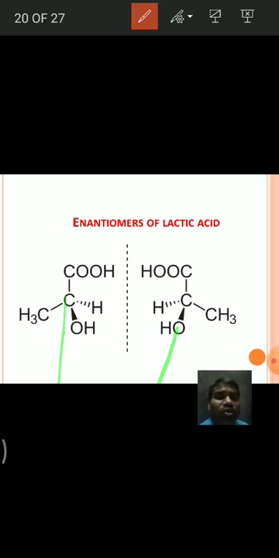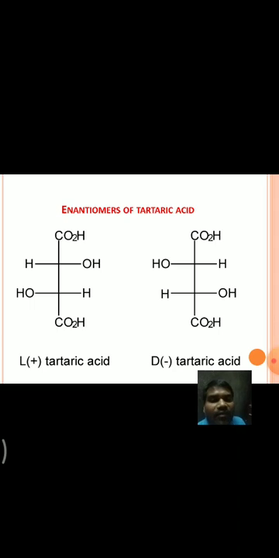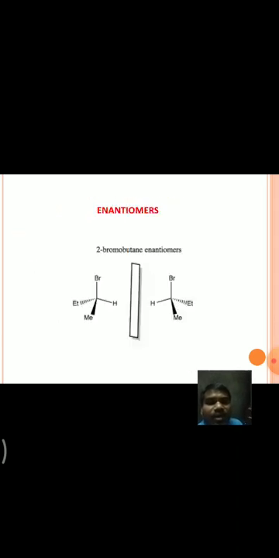In that, we know that enantiomeric pairs are always optically active. One compound is dextrorotatory, another compound is levorotatory. That means one compound rotates the PPL towards the clockwise side, another compound rotates the PPL towards the anti-clockwise direction.